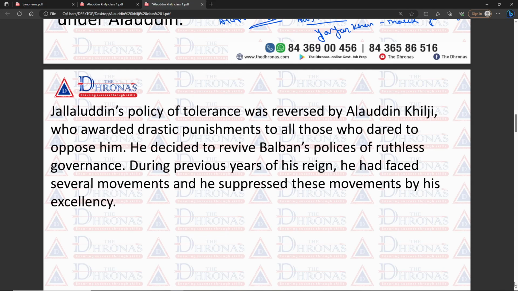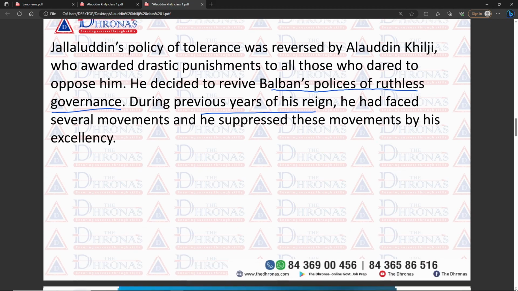He decided to revive Balban's policies of ruthless governance. During his reign, he faced several movements and suppressed them with his excellence. When we see the reigns of Iltutmish, Balban and Jalaluddin, we see they also faced several rebellions. Like Iltutmish and Balban, Alauddin Khilji was also a capable ruler, and he controlled all internal and external problems. Now we will discuss what kind of problems he faced during his reign.